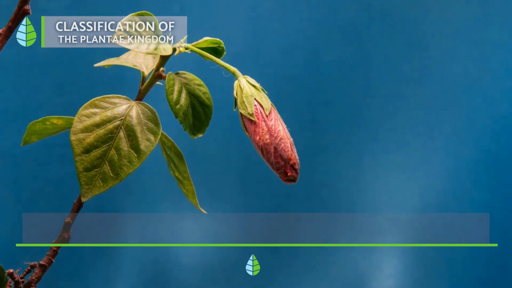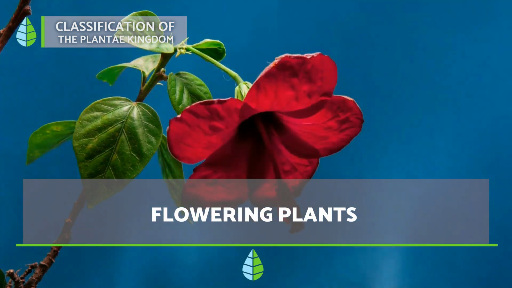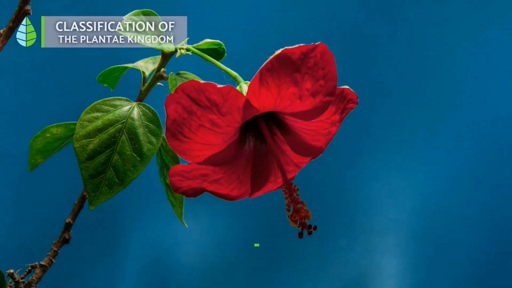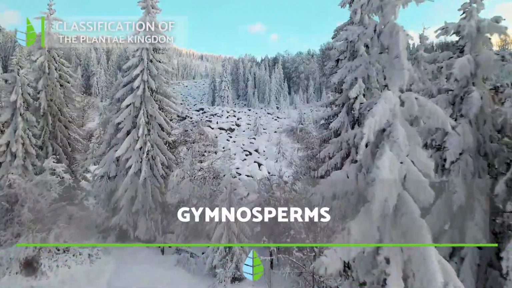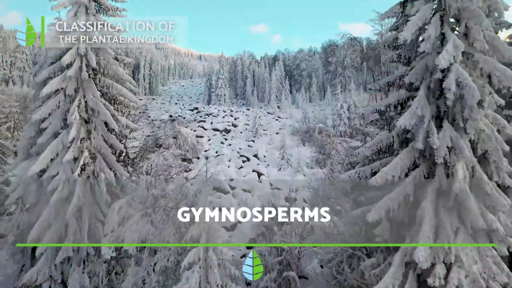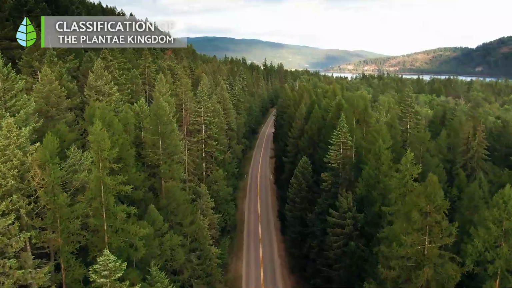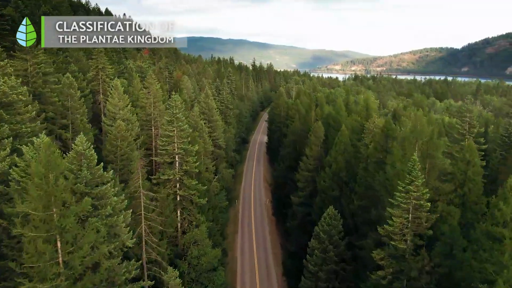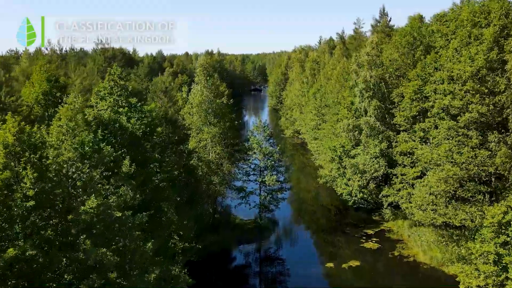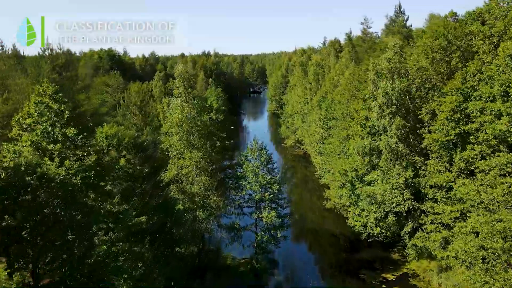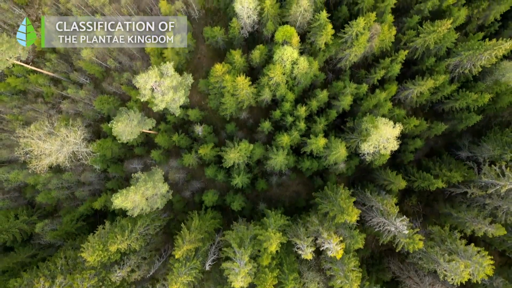Flowering plants, also called seed plants, come in 2 groups: gymnosperms and angiosperms. Gymnosperms are plants that produce seeds, but not within fruits. The word gymnosperm means naked seed, because their seeds are exposed, often on cones. Conifers like pine trees and fir trees are classic examples. They are mostly woody plants and rely on wind for pollination.